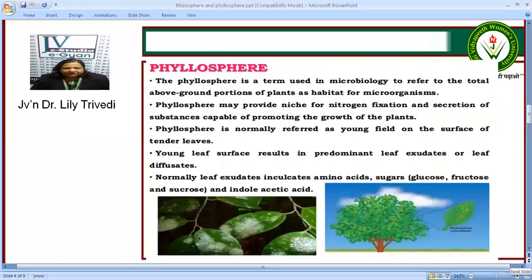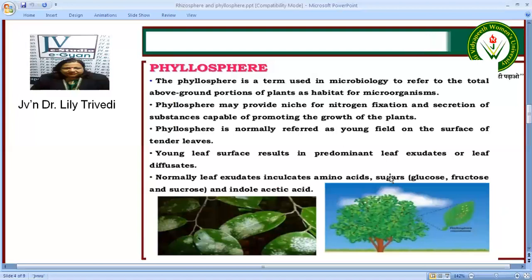Now the phyllosphere, as already said, is a term which refers to total above ground portion of the plant as habitat for microorganisms. Now they provide a niche for nitrogen fixation and secretion of substances which are capable of promoting the growth of plants. Now phyllosphere usually refers to the surface of young tender leaves. The young leaves result in predominant leaf exudates or leaf diffusates.